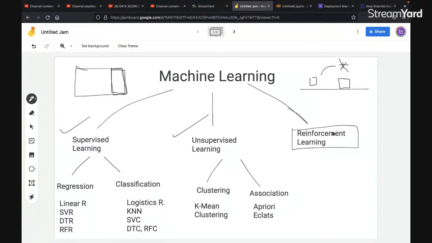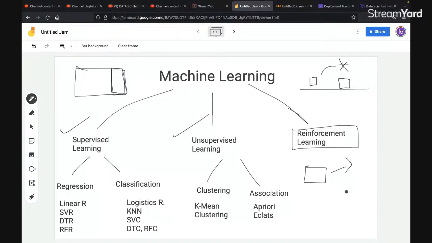So this is the game theory that is applied in reinforcement learning. You create a machine, and this machine performs some action, and based on this action it decides whether the action that has been taken is good or bad. If it is good, then the machine goes ahead. If the action is bad, then the machine tries to improve itself and defines another way.